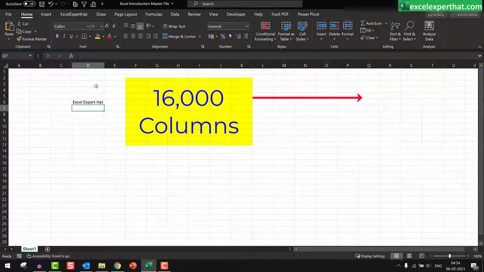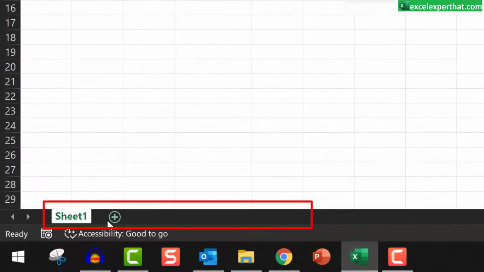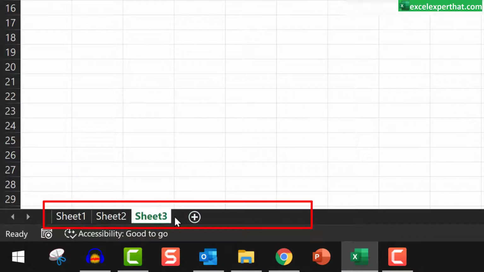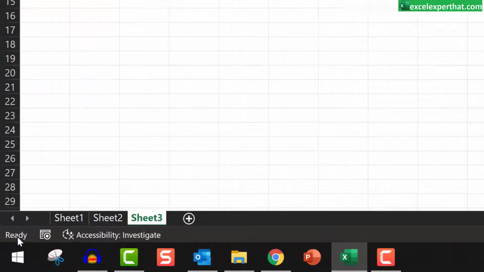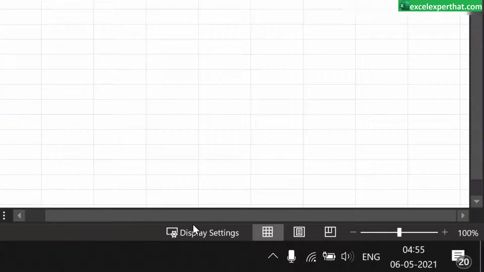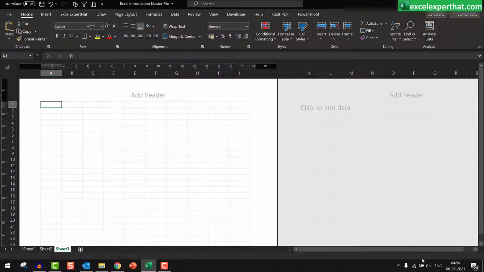There are almost 16,000 columns and millions of rows in Excel. Coming down, here are the worksheets, you can say. Here you can add more worksheets in Excel, and here you can navigate through them. Here is a scroll bar, and down there is an information bar, and here are the display settings. From here you can zoom in and zoom out the Excel spreadsheet. Here you can make the spreadsheet in different views like this. So this is a basic preface of Excel.